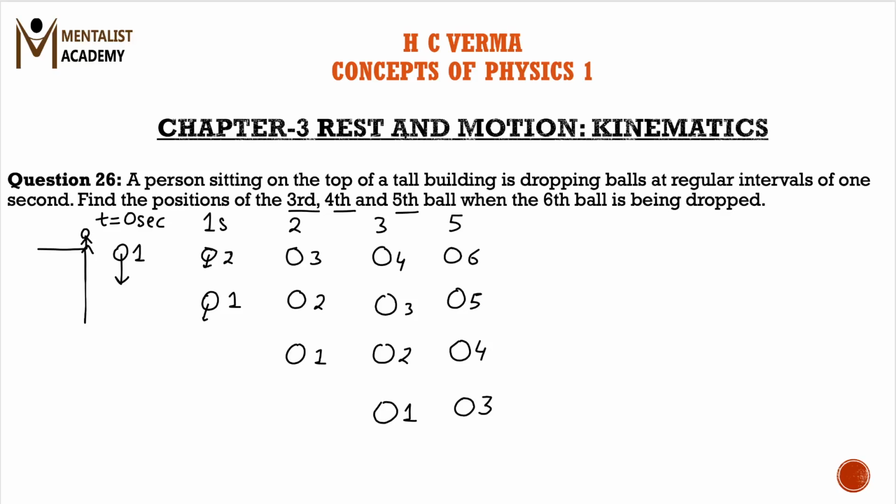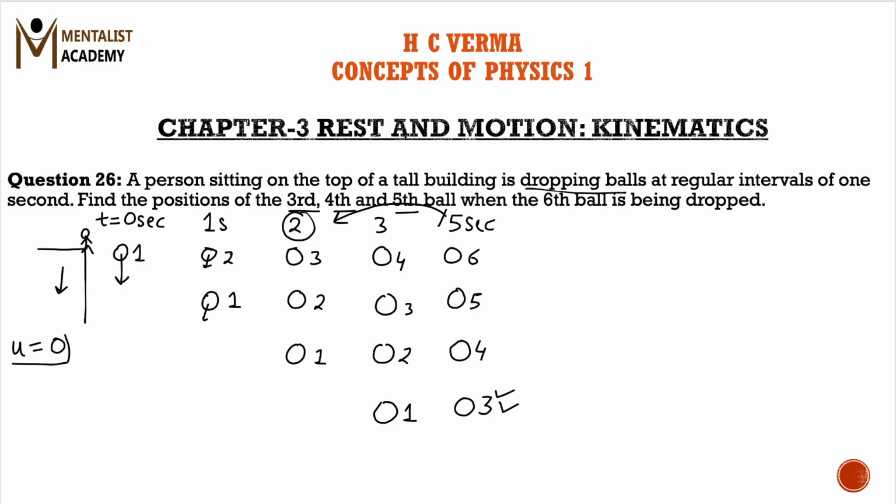Now let us see how much time the third ball has taken. We are at t is equal to 5 seconds and the third ball was dropped at t is equal to 2 seconds. So in a 3 seconds interval, we have to find the distance traveled by the third ball. The third ball is traveling under the influence of gravitation. The initial velocity of all the balls is 0, as the balls are being dropped. They are not thrown with a certain velocity downwards, they are being dropped. Therefore the initial velocity of all the balls is 0.